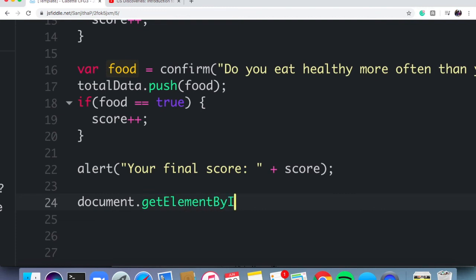document.getElementById, follow my capitalization and don't add any extra spaces. And then here is where we're going to tell it where the information is going to get inserted. That place where we created the divider, and then inside the quotations, I'm going to say sleep. Okay. So this is it saying, okay, it knows where to go. Let's give it something to place actually, right? So I'm going to say .innerHTML, getting the two to collaborate. And then I'm going to say equals.